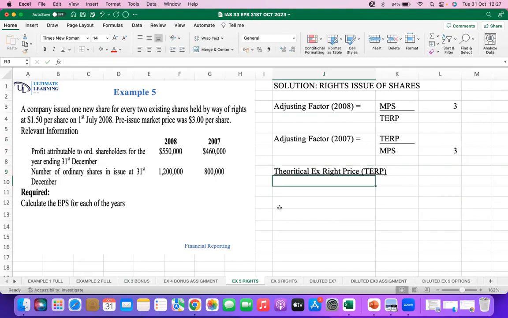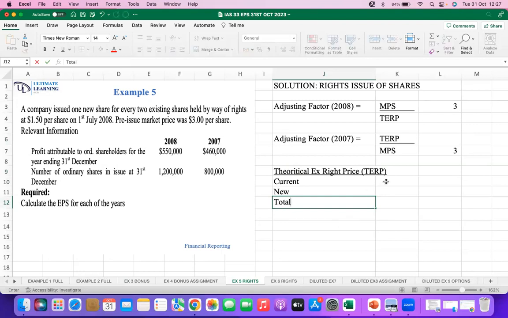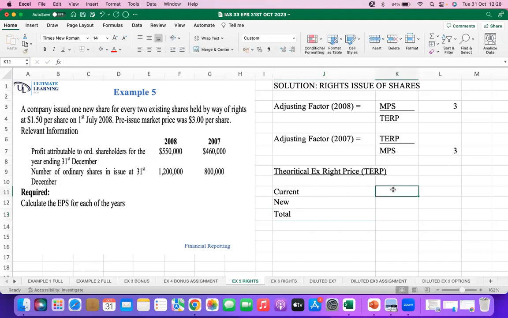We said there was the current, there was the new, and then there is the total. So I'm skipping some space: there is a current, there is a new, and there is a total.